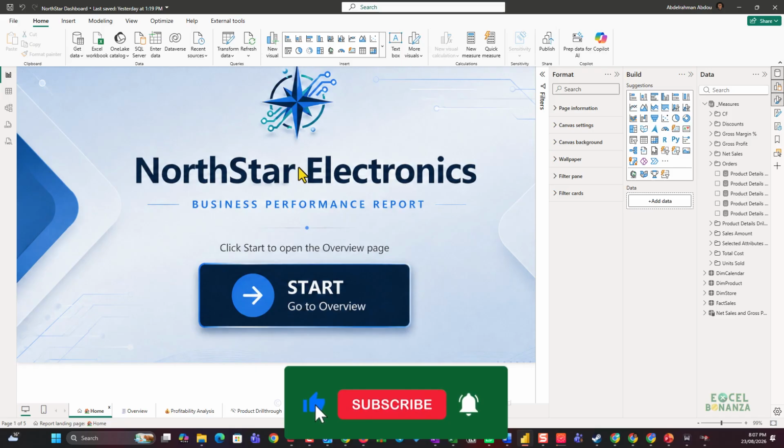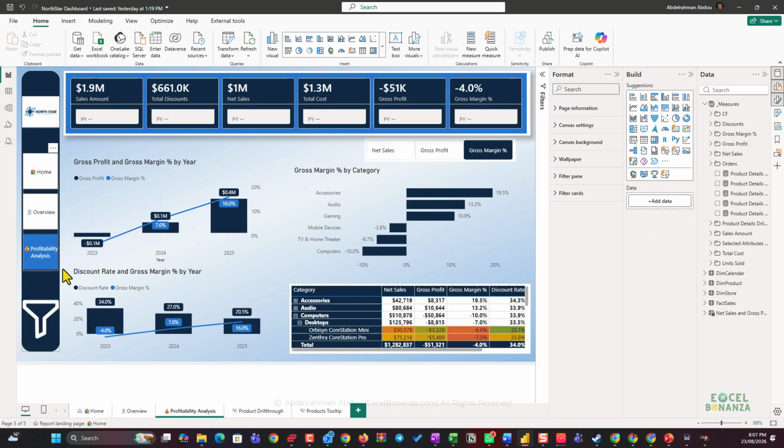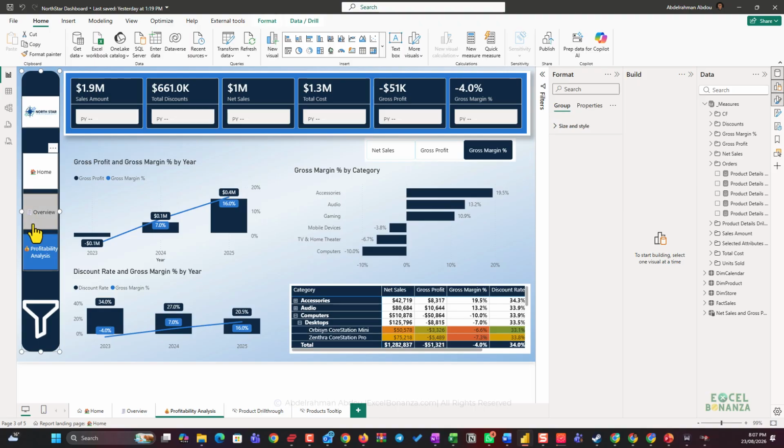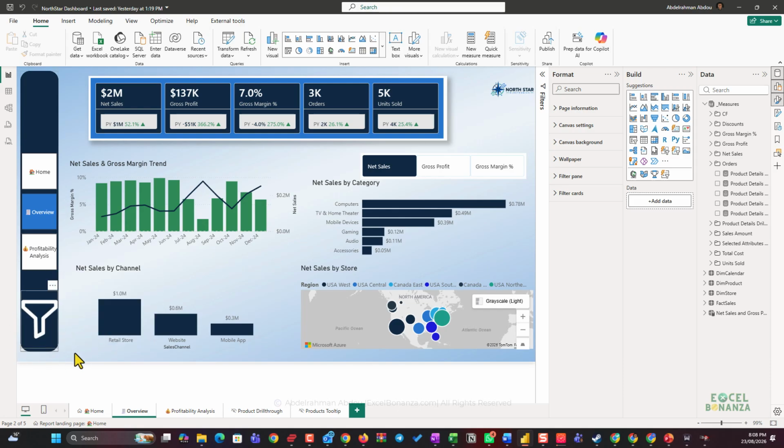So this is the Northstar electronics project that we're going to build throughout the course here. This is a home page, and then when you press start, you go to the overview page. There is a page navigation bar here that allows you to navigate between the different pages. There's an interactive menu here with the filters. So we're going to learn during the course how to build that using bookmarks. So we're going to learn a lot. You can see here there are KPI cards with conditional formatting. We're going to learn how to do all that during the course.